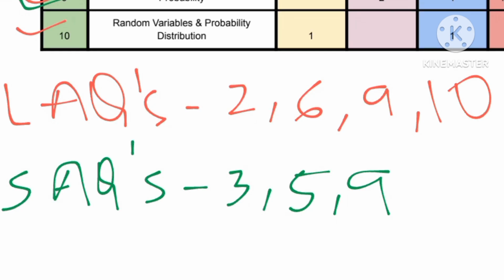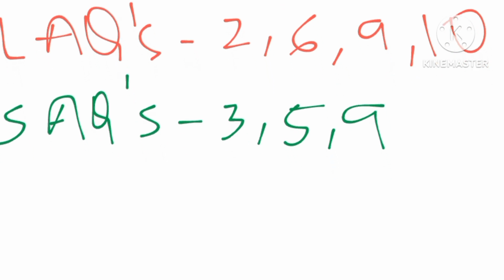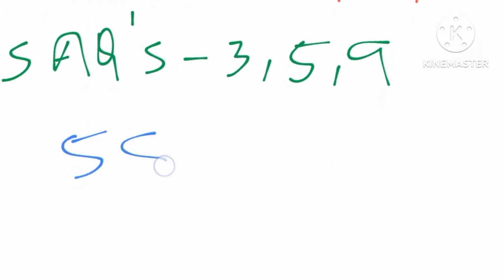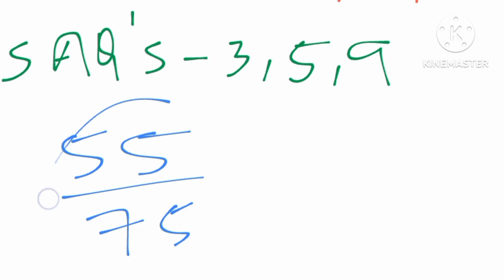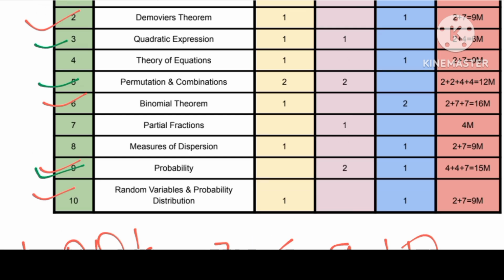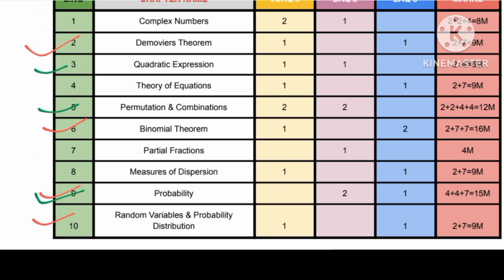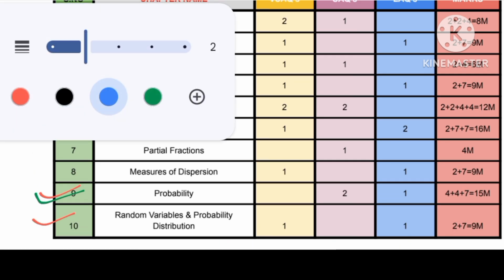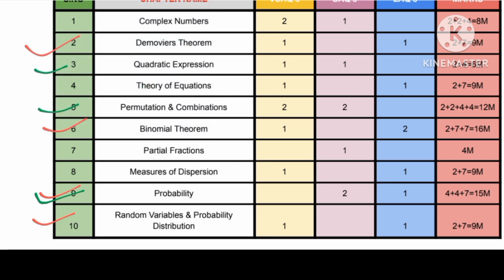So these are the 6 chapters which will fetch you 55 marks. How many marks? 55 marks out of 75. But here is one tip: at least 2 chapters. If you are perfect with only 2 chapters, those 2 chapters are binomial theorem and probability. These 2 chapters will fetch you 31 marks. As you can see, binomial theorem has 16 marks and probability has 15 marks.